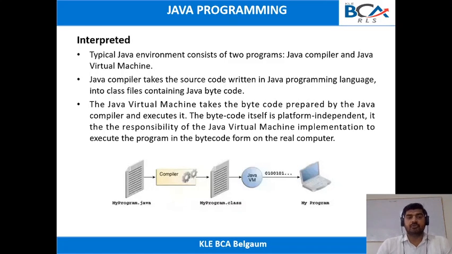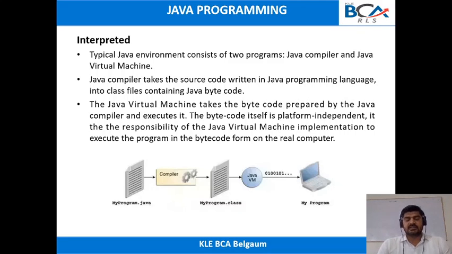And the last important feature of Java is that it is both a compiled as well as an interpreted programming language. The JDK consists of two things, the Java compiler and the Java virtual machine. First the Java compiler will take the program and compile it. Once the Java compiler compiles the program, you will get the Java bytecode, which is nothing but the Java class file.